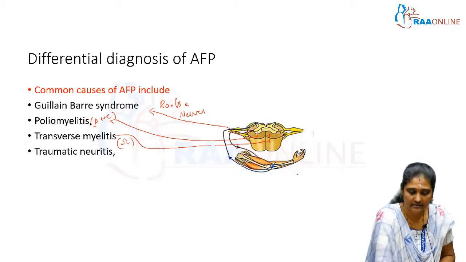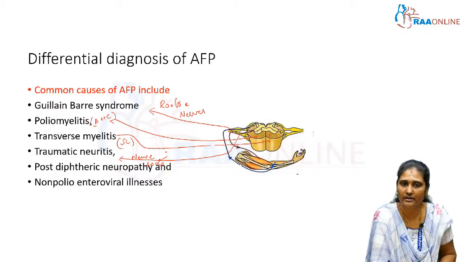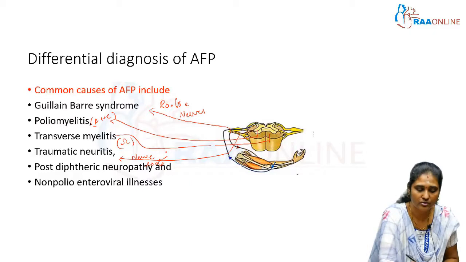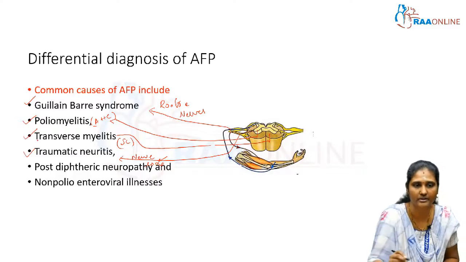Traumatic neuritis again involves the nerve roots, and post-diphtheritic neuropathy and other non-polio enteroviral illnesses are the least common causes of acute flaccid paralysis in children. We are going to see in detail about Guillain-Barré syndrome, poliomyelitis, transverse myelitis and traumatic neuritis.